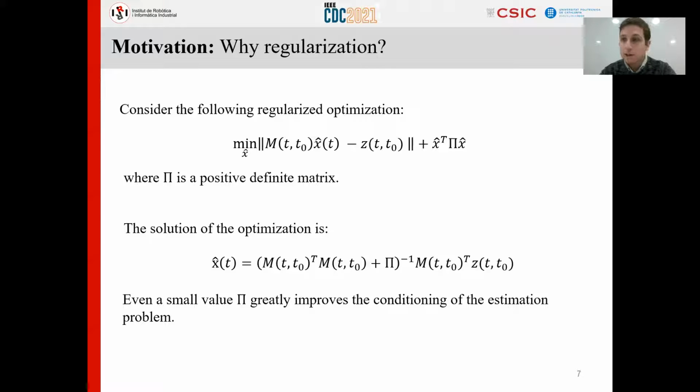You can see that even if the observability Gramian is ill-posed, so inverting M transposed M is difficult, by adding a small factor pi, you get a matrix that is much simpler to invert. So with that, we have improved the conditioning of the estimation problem. The objective of this slide was to show why in weakly observable scenarios, regularization may be the key topic to study. However, this work will not pursue this idea exactly like this.